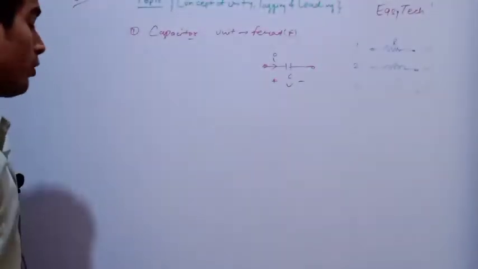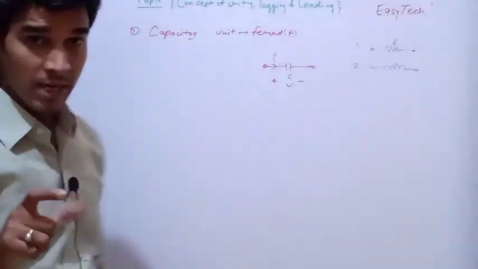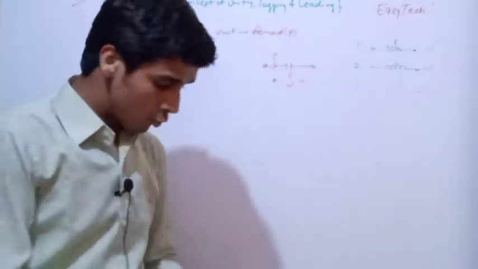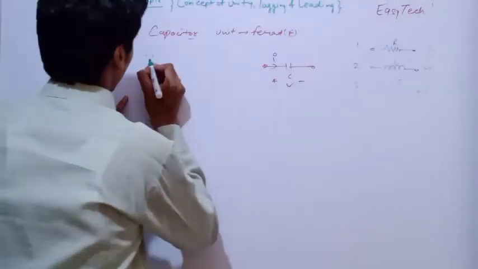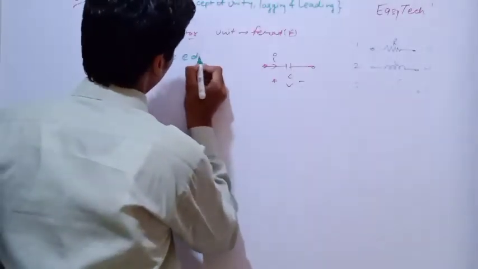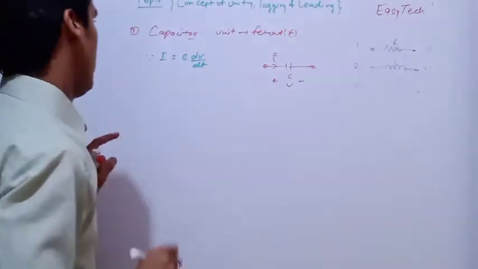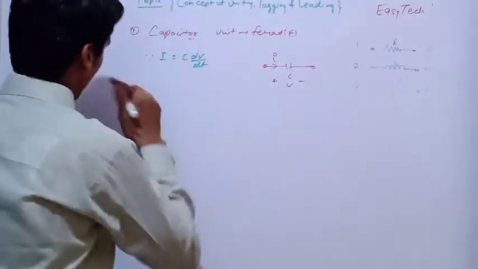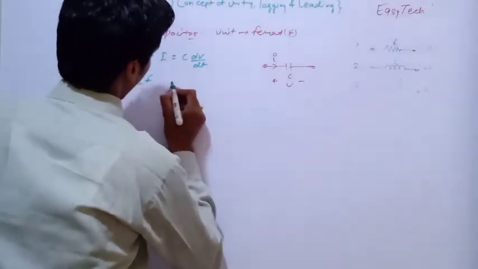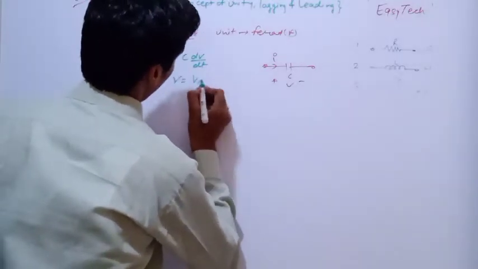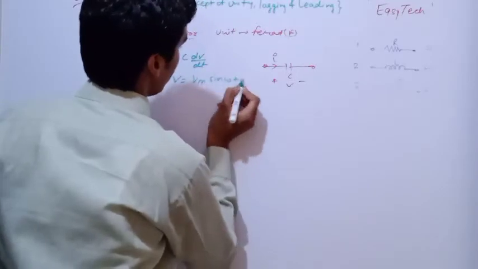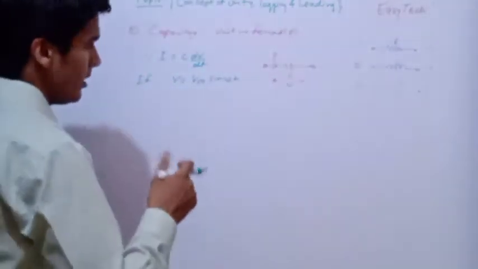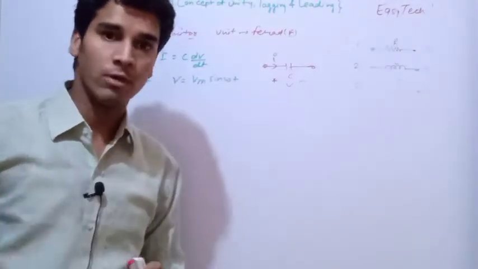Now you all know the expression for current and voltage in the case of C. It is given as I is equal to C dV upon dt. If I take V is equal to Vm sin omega t, we are talking about AC supplies, and in AC supplies we all know it is a sinusoidal function.